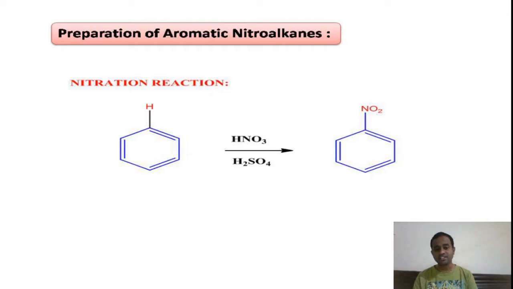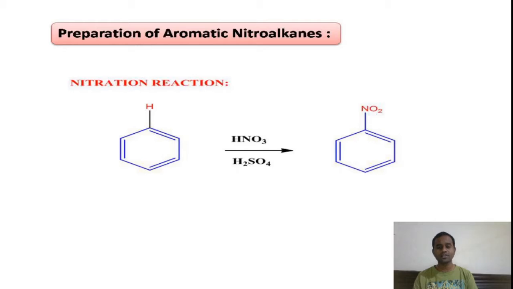Here nitric acid is the nitrating agent, whereas sulfuric acid is the dehydrating agent. This is a substitution reaction. Clearly you can see the hydrogen atom on the benzene nucleus is replaced by the nitro group.